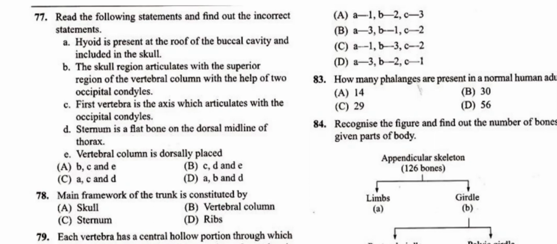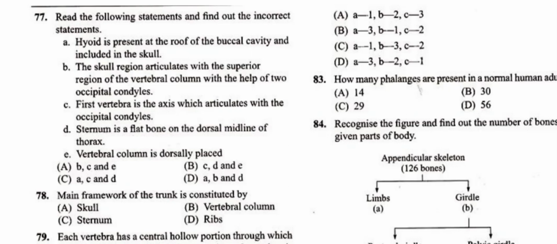C statement, first vertebra is the axis, it is mentioning. It is wrong. First vertebra is the atlas, which articulates with the occipital condyli, not the axis. Second vertebra is what we call the axis. So statement C is wrong, student. Now statement D, sternum is a flat bone on the dorsal midline of the thorax.